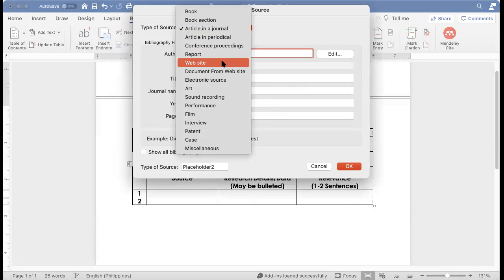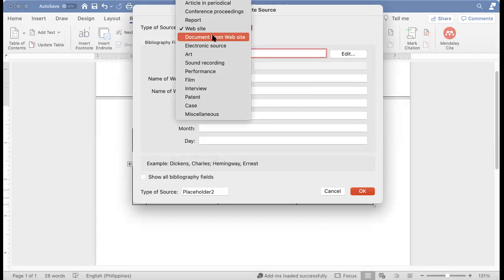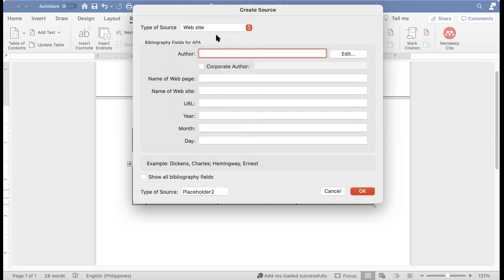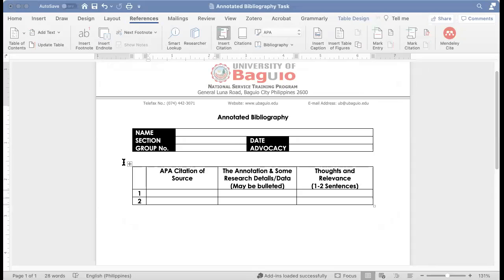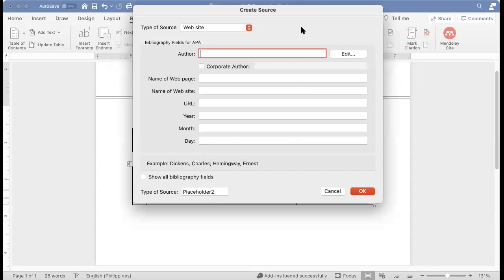So let's just pretend it's a website. So of course it's a website. Sometimes it can be a book, depende, but I'm sure most of you will be getting it from online. So you click on website. Who is the author? I can see it here. So I'll just copy and paste some of the details. Actually, this is a very new article. This just came out on November 13, 2020. Okay, so we're going to do that here.